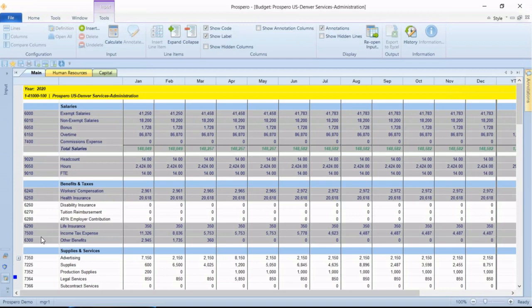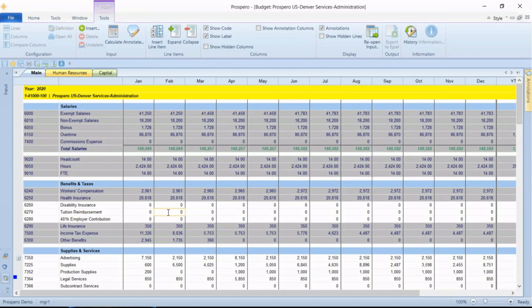There's a lot of shading on the different rows here. The gray rows are locked from input, so they're either calculations that the budget administrator has set up ahead of time, or they're coming from those other 2 tabs for human resources and capital, like the salary section. All these accounts for salaries are coming from the human resources tab. So I can't change those balances directly on the screen. Now the rows that I do have available for input are displayed here in white. So I know that those are available for input for me.